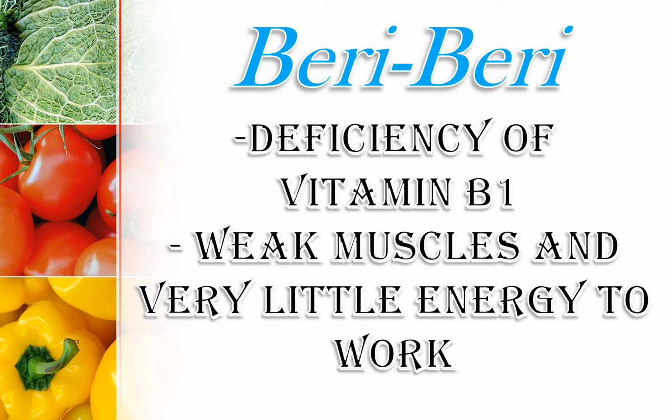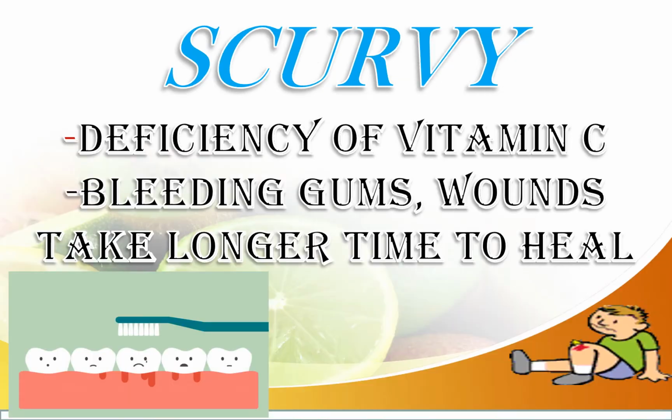Beriberi. This disease is caused due to the deficiency of vitamin B1. Symptoms include weak muscles and very little energy to work.